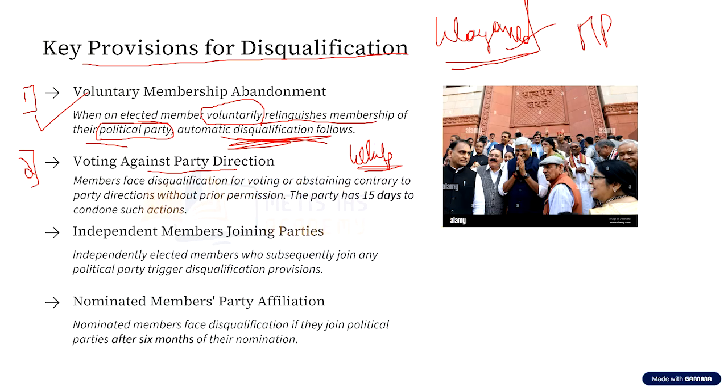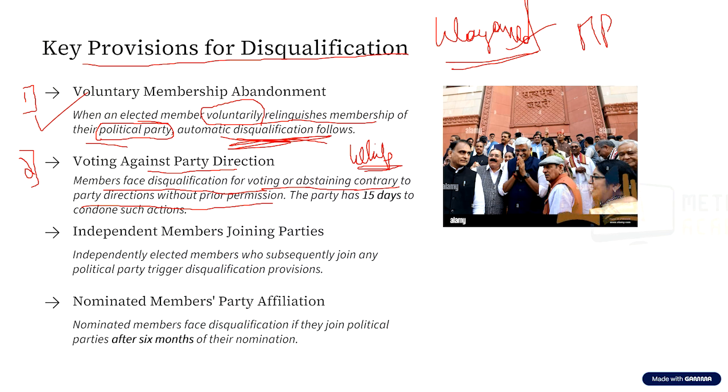Now, this is a direction that is given by a political party to its elected representatives. Now, let us assume one MP goes against this whip or direction given by the political party and votes for the bill. If that is the case, okay, that is C. Members face disqualification for voting or abstaining contrary to party directions without prior permission. Even at that particular point of time, this anti-defection law can be applied.